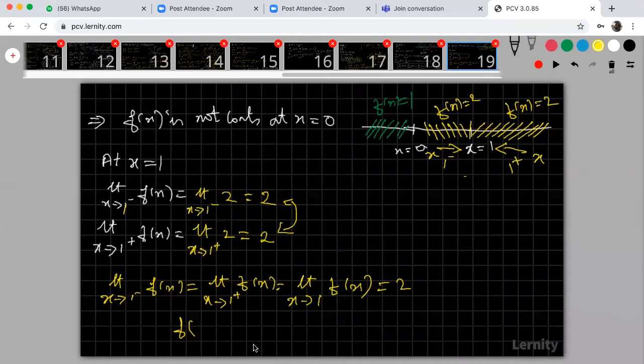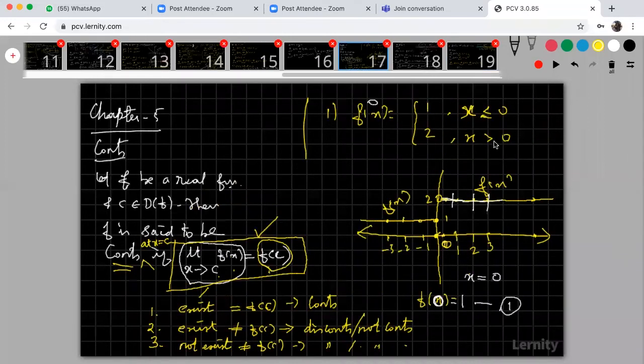What is the condition? Okay, so look at that. What is the function value of f of 1? My f of 1 is, look at that, x is equal to 1 here, right?